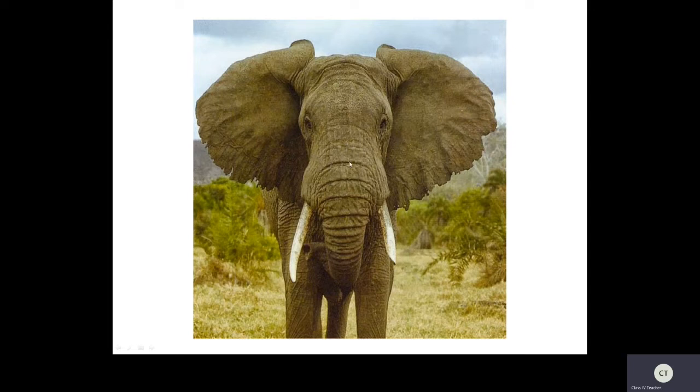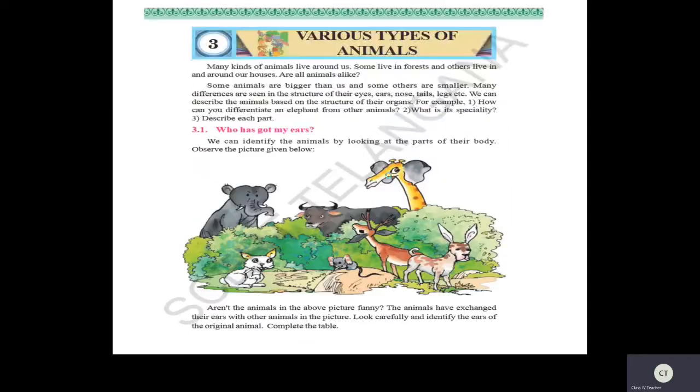So is it different from dog, lion, tiger, cat? Yes, lot of differences are there. By seeing these external organs, easily we can identify which animal it is. Isn't it, children? Will you agree with this? Yes. So by seeing the structure itself, we can identify the animal.